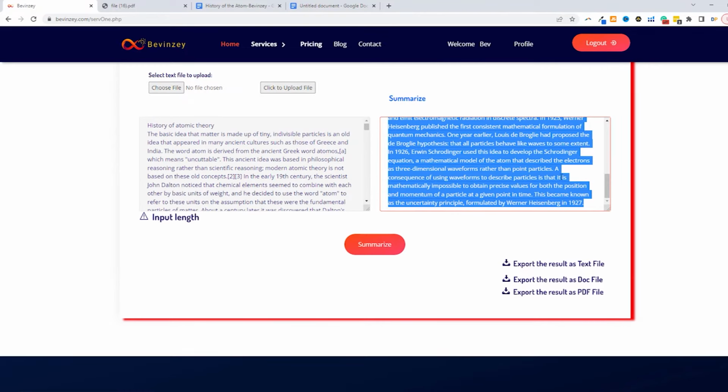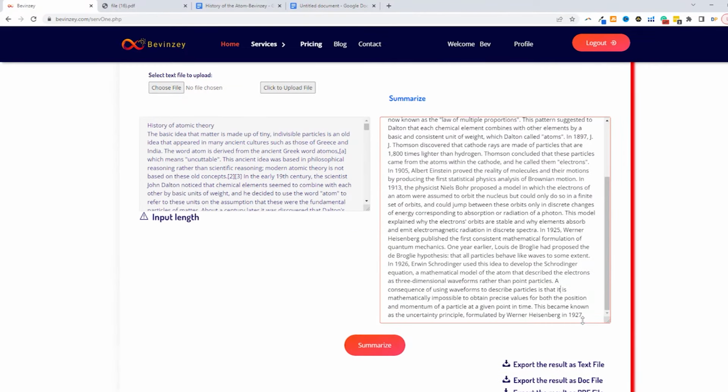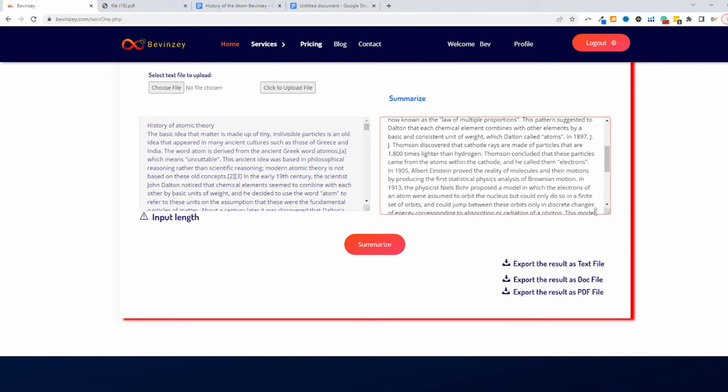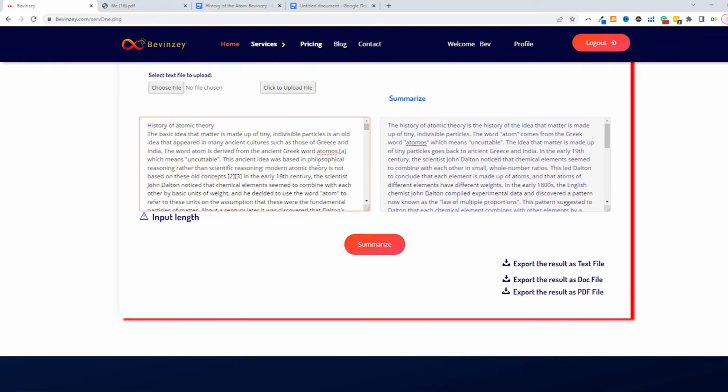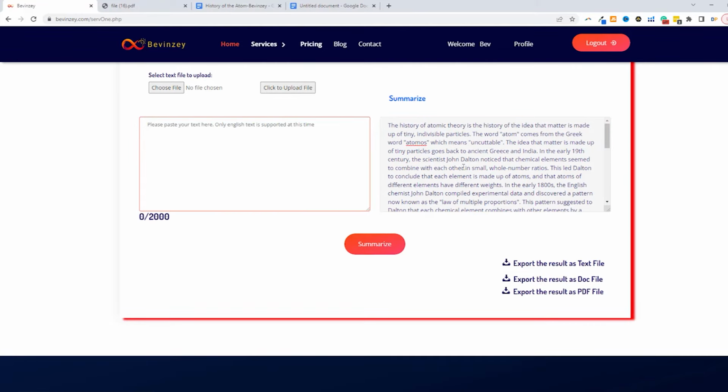So here again, you can simply read the summary in the text box, or you could export it as a Word document, as a PDF, or as a text file. So we just looked at how you can copy and paste the text directly into the text box in Vivinsy and then generate a summary.